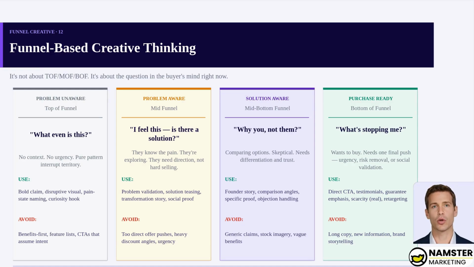Match your creative to the question inside the buyer's mind. Top of funnel, they're unaware, so disrupt and intrigue. Mid-funnel, they feel the pain, so validate and guide. Mid-bottom, they're comparing, so differentiate and build trust. Bottom of funnel, they're ready to buy, so remove friction and give them a reason to act now. Mismatch the awareness level, and you pay for clicks from people who were never ready.